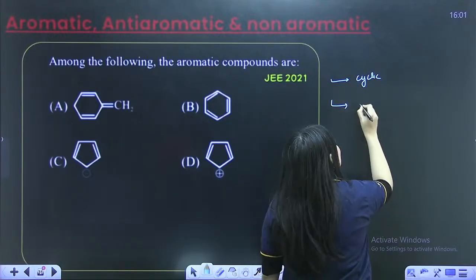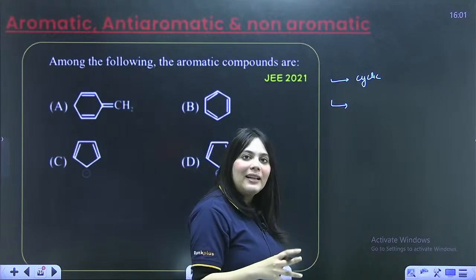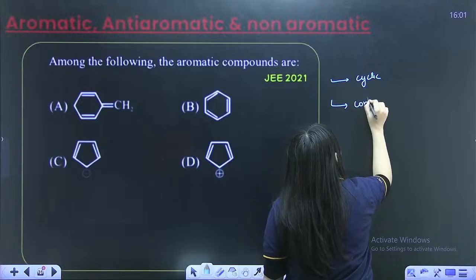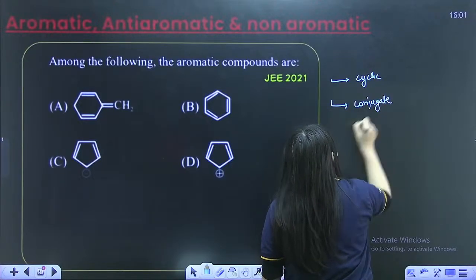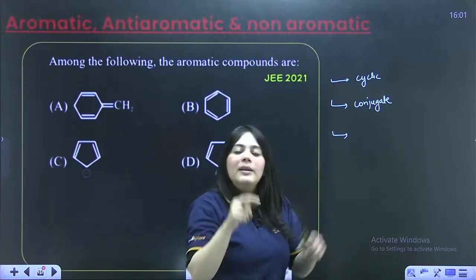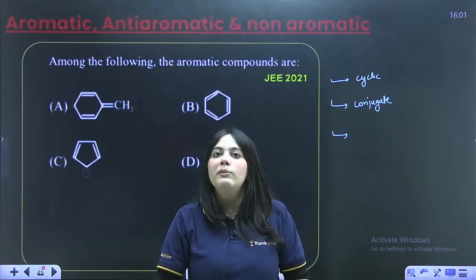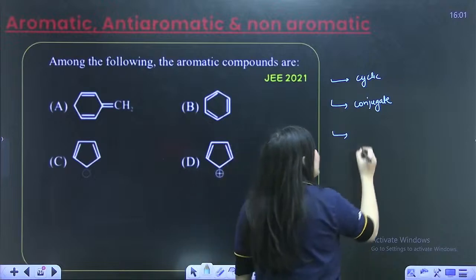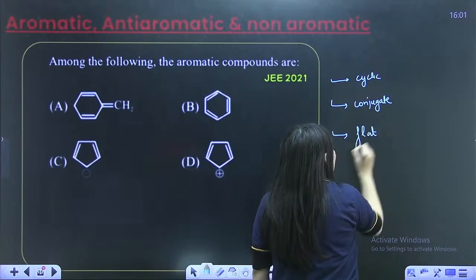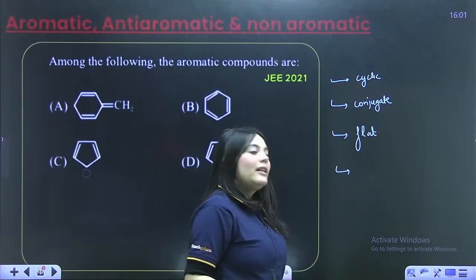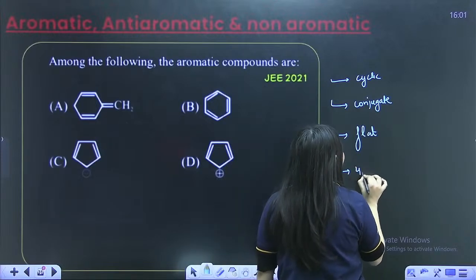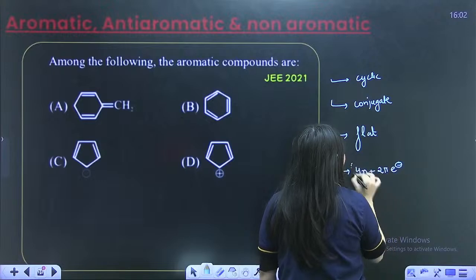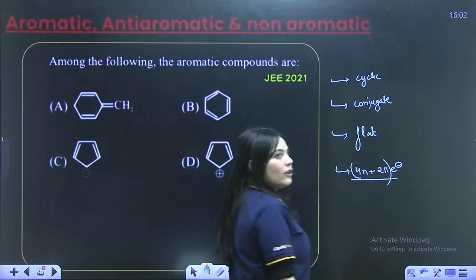The second thing is every atom in that cycle must be conjugated, or conjugated means what? Must be sp2 hybridized. Next, it must be flat in nature, right? It should not be a 3D molecule. Last, it should follow the Huckel rule, which is the 4n plus 2 pi electrons rule, right?